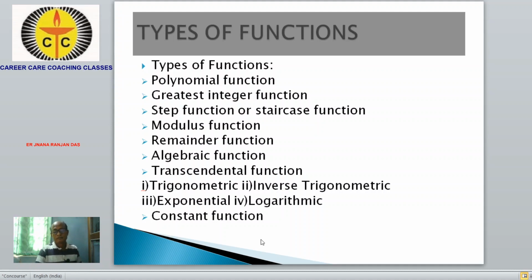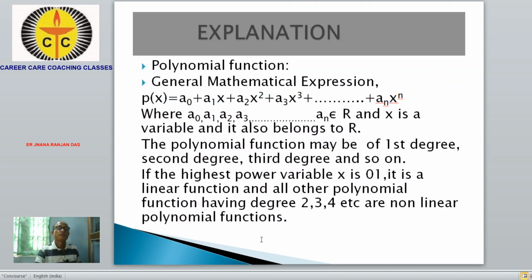So one by one, we'll discuss each specific function. First, the polynomial function. The general mathematical expression of a polynomial function is p(x) = a0 + a1x + a2x² + a3x³ + up to + anxⁿ, where a0, a1, a2, a3, an belong to R and x is a variable which also belongs to R. But a0, a1, a2, a3 and an are constants and they belong to R.